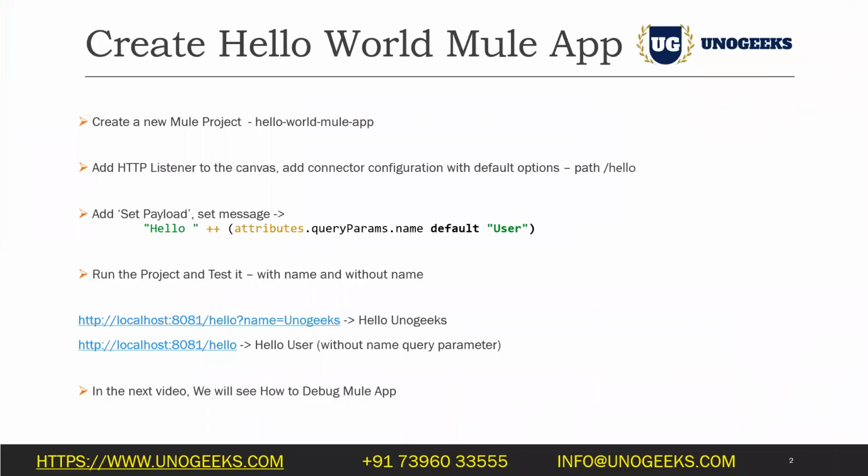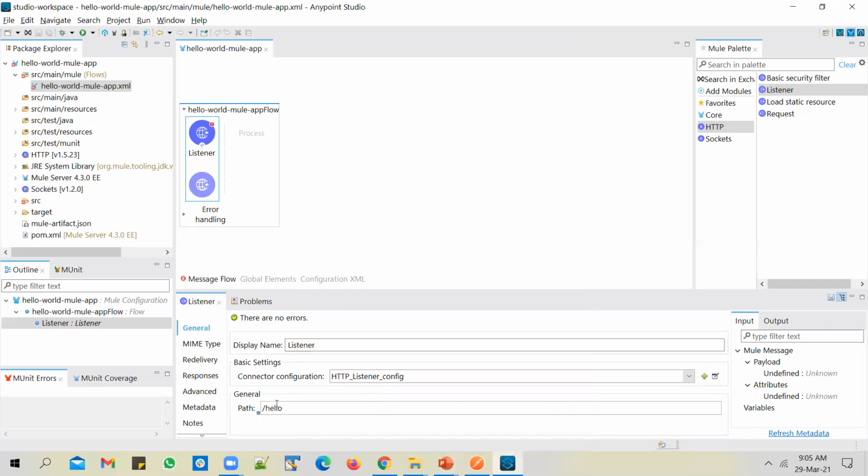So when you want to test the application after you activate it, you will have to test the API this way. You'll have to pass localhost:8081, because that is the port that we used in the connector configuration. Localhost, because we are running the Mule application on Anypoint Studio. And you have to pass /hello, because that is the path that we are setting up here.